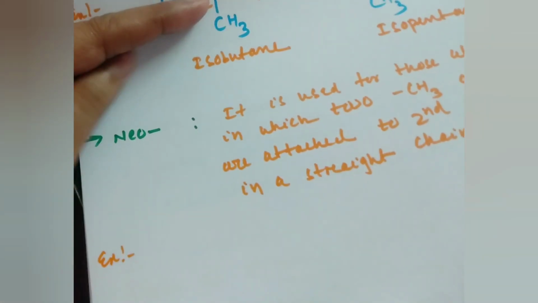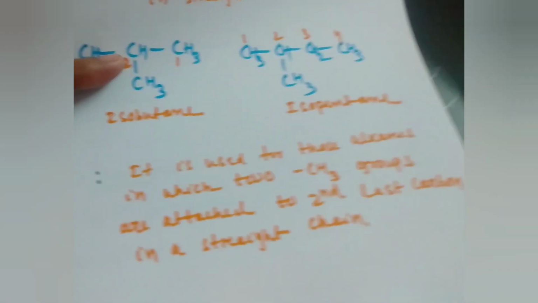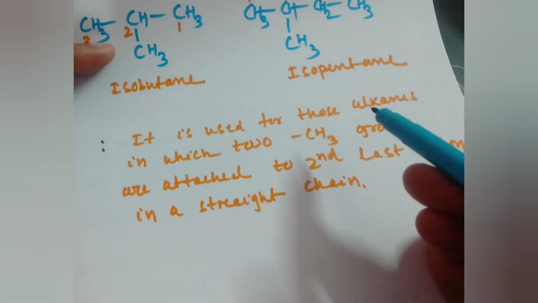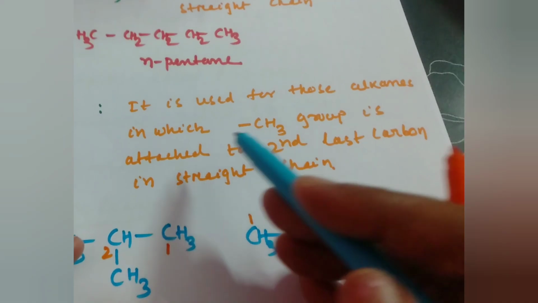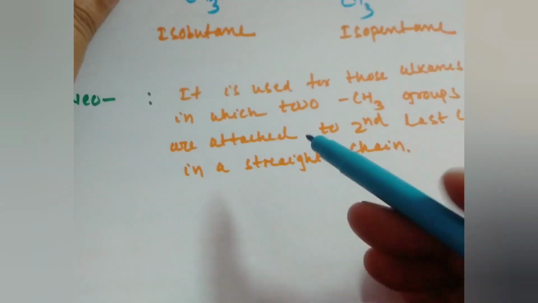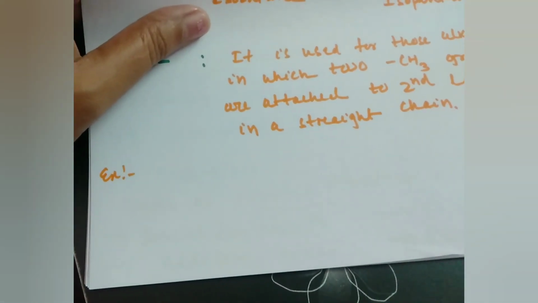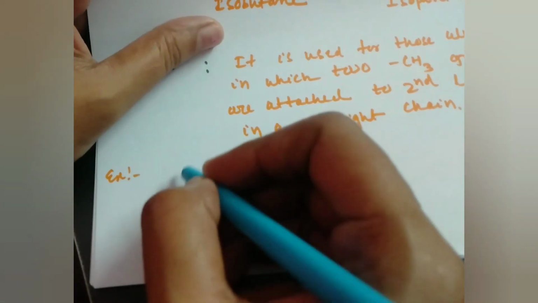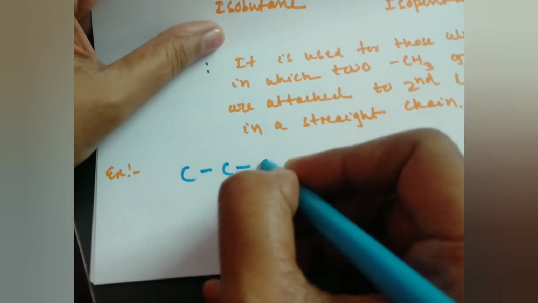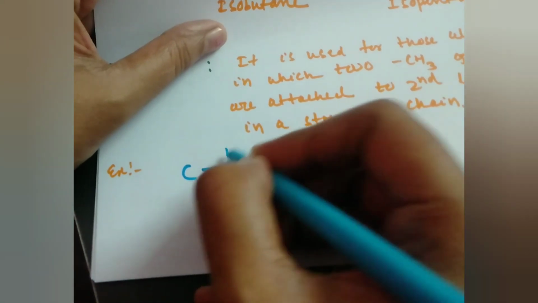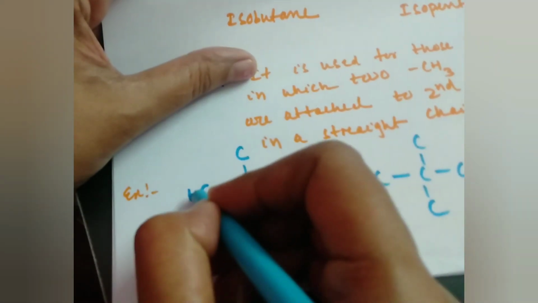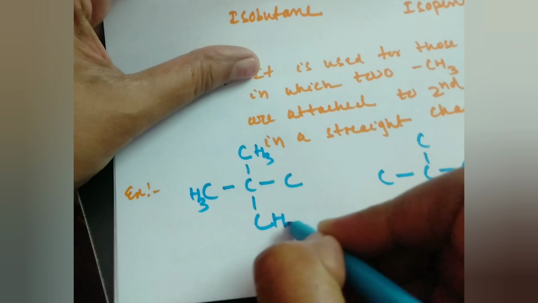Similarly, another prefix is known as neo. So what is the prefix neo? Neo means it is used for those alkanes in which, see here, there one CH3 group was attached, and here what is written? 2 CH3 groups are attached to the second last carbon in a straight chain. So let me draw an example. Suppose, see here, if I write the compound 1, 2, 3, 2 CH3 groups are attached. Another example is, see, now satisfy this, 3, 2.